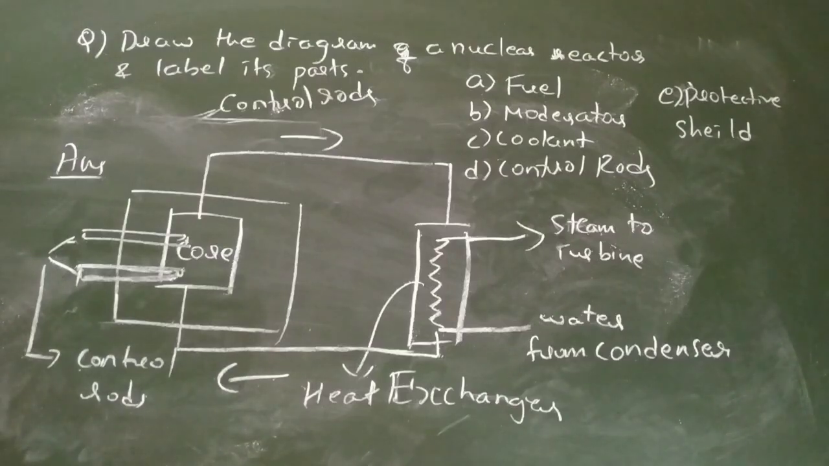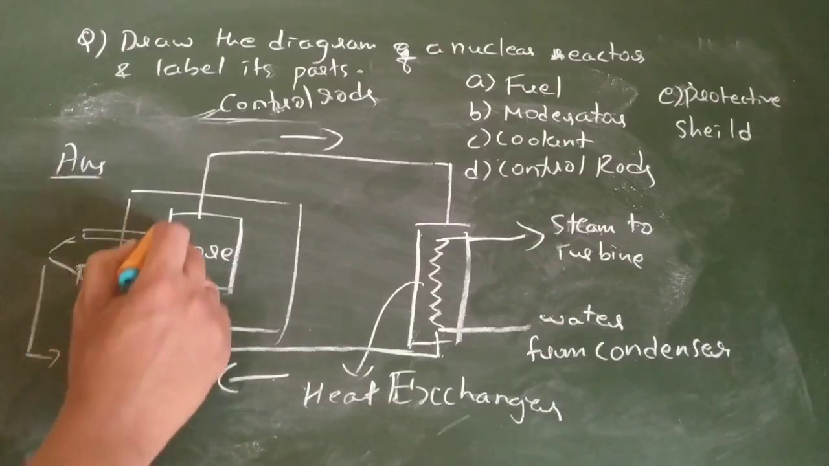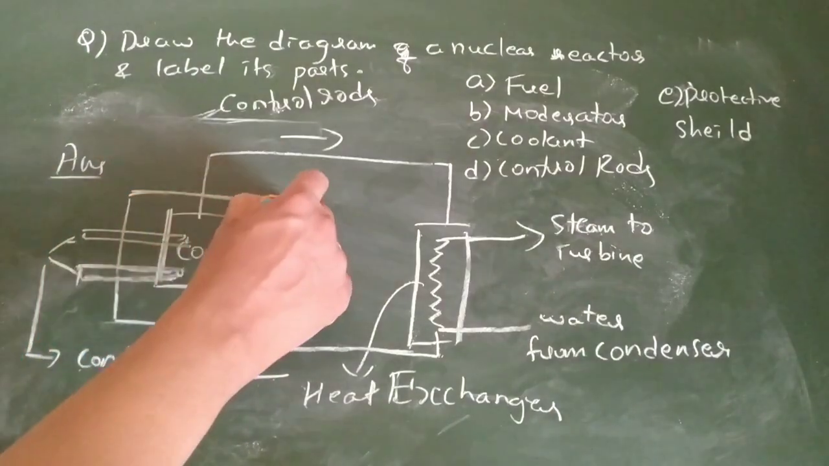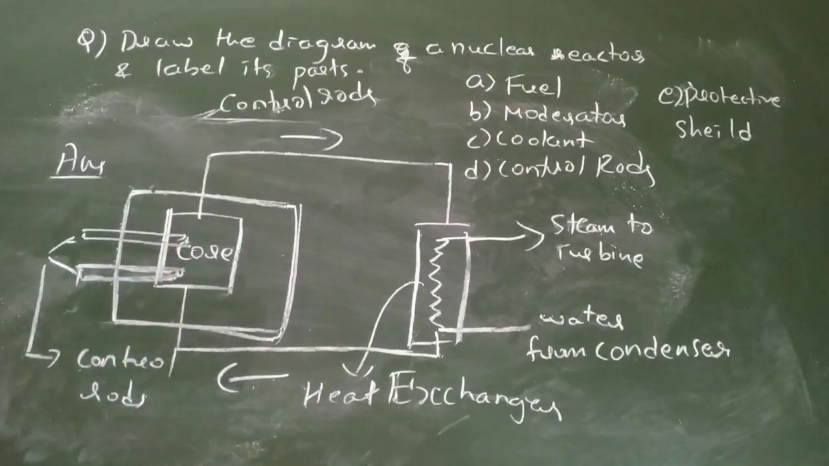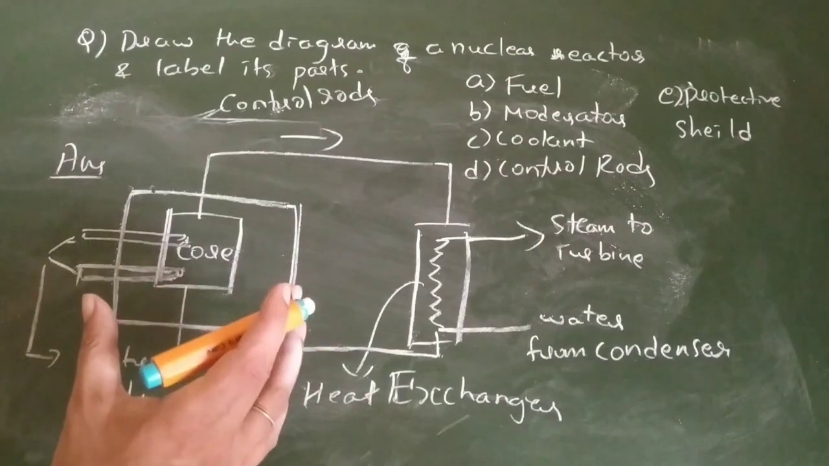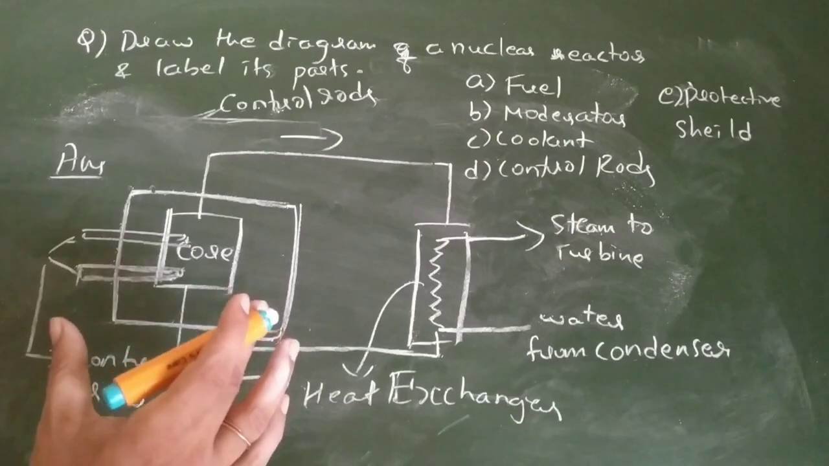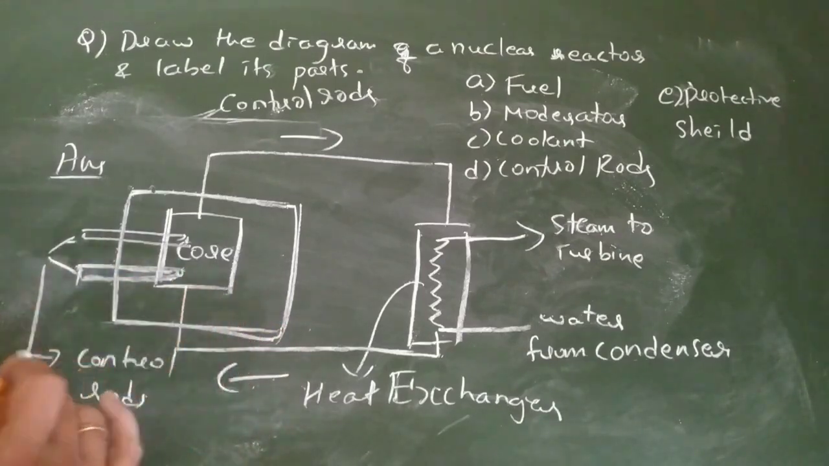Control rods are used to control the rate of the fission reaction. The coolant is used to remove the heat produced by the fission reaction. The protective shield is used so that radiation does not escape. This is what we call the protective shield. So you can go theoretically many ways, but I gave a clear picture of the diagram of a nuclear reactor and how it works. This can be asked for 3 marks. Okay, thank you guys.